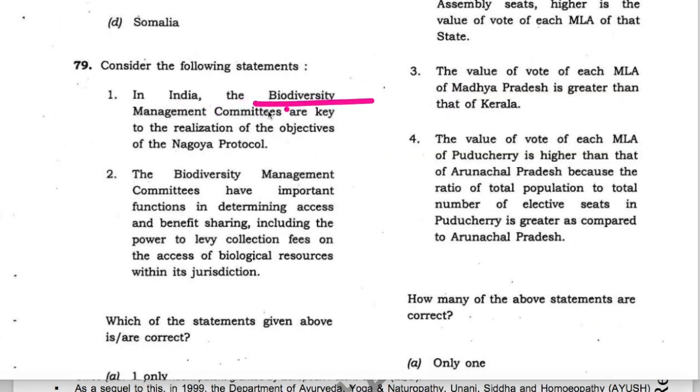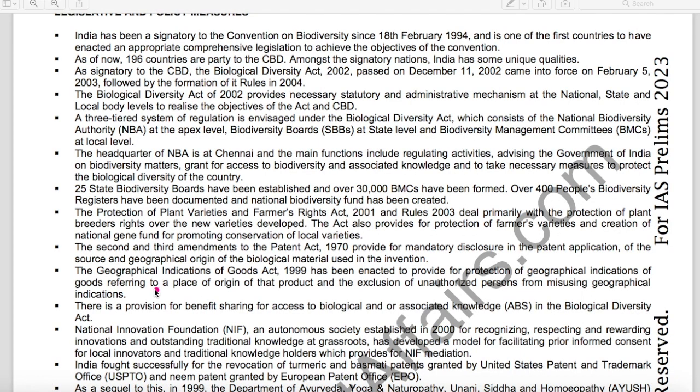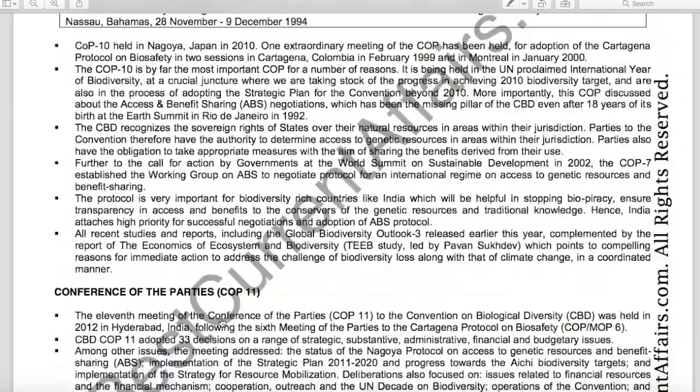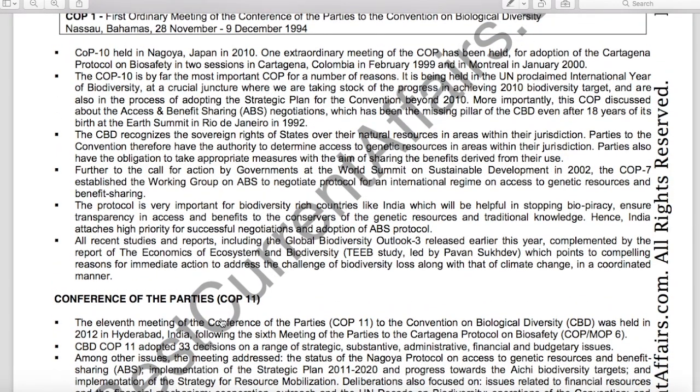So the statement that biodiversity management committees are key to the realization of the objectives of Nagoya Protocol, this statement is correct. And the statement that biodiversity management committees have important functions in determining the access and benefit sharing, this statement is also correct. Here it is mentioned, the provision of benefit sharing. On this page 220 also it was mentioned.